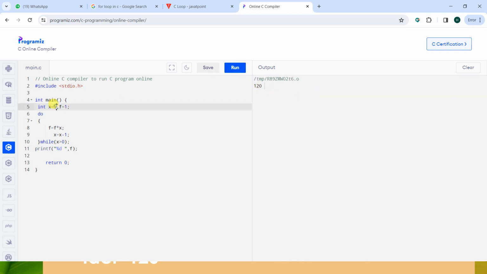If I have given f equal to 0, the result will be only 0. Hence, the wrong result will be carried. If I have taken f as 1, and the value of x is given as 3, the result will be 6.